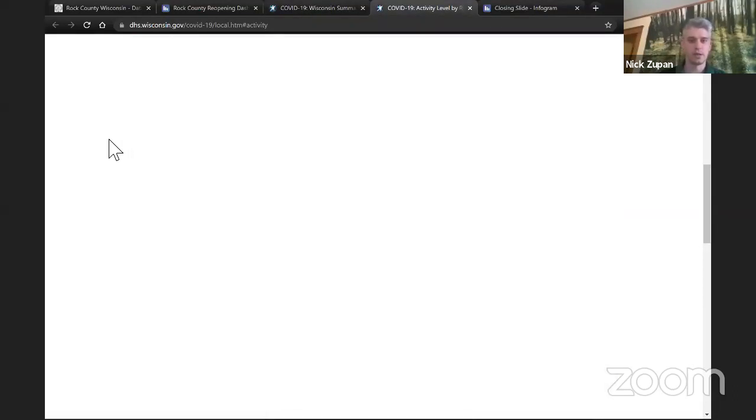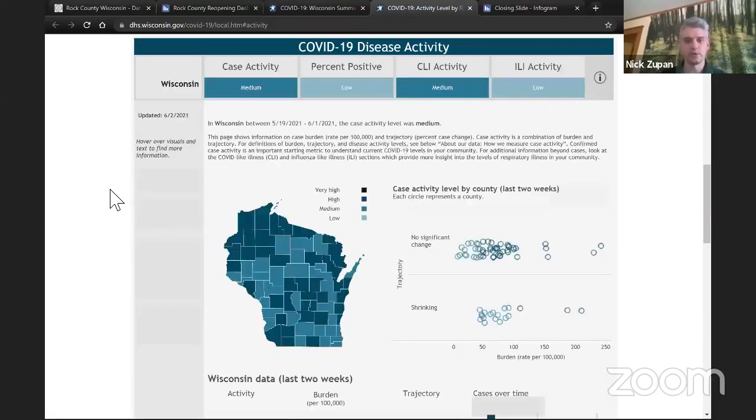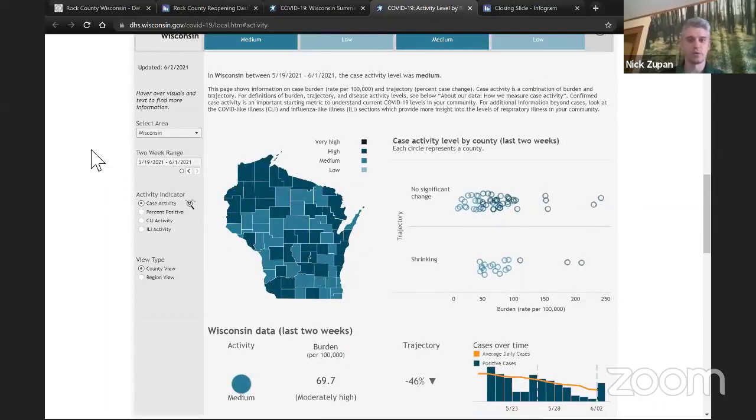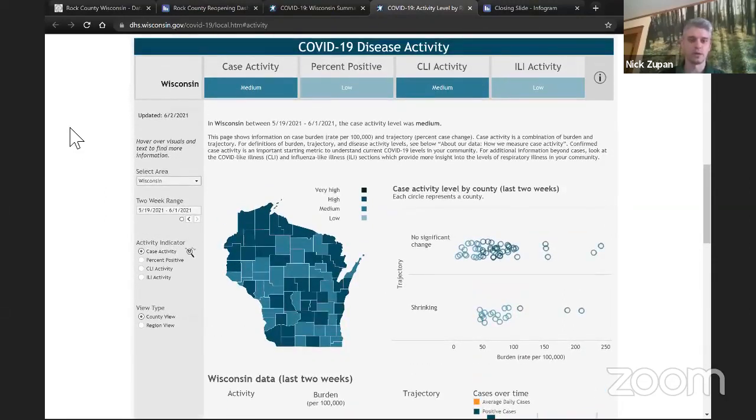The next page, and it's going to reload here just briefly, is related to disease activity tracking based on county. Some of this information is very similar, so I won't go through the specific information, but again, this is another dashboard where some of the updates that the state is working on will be reflected in this page as well.